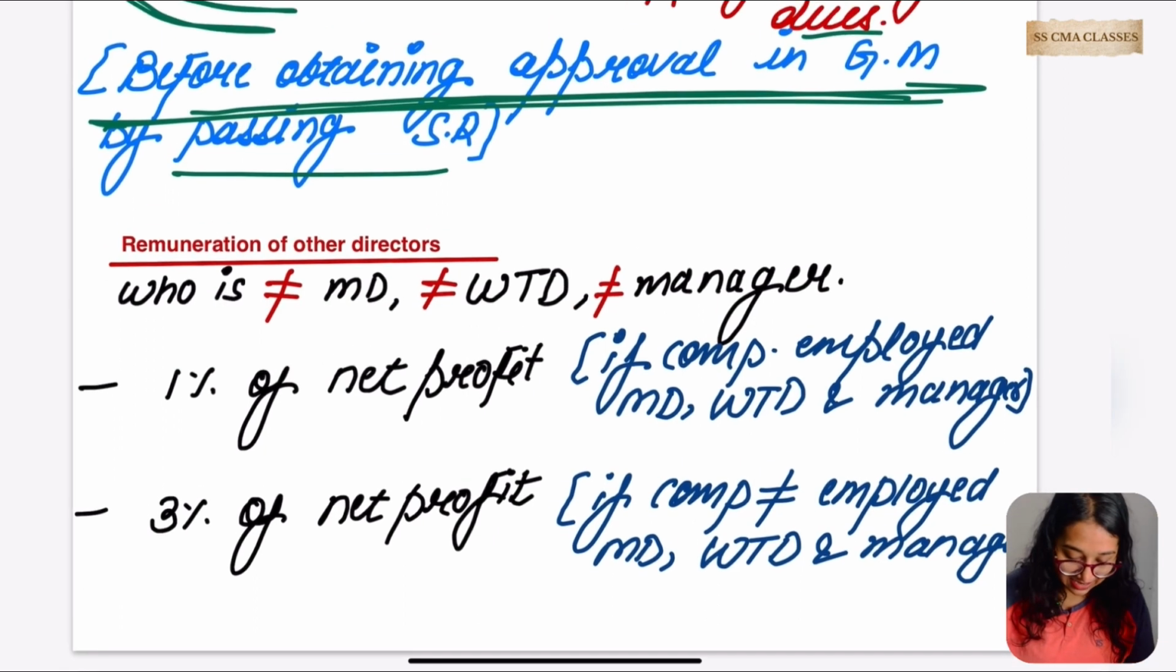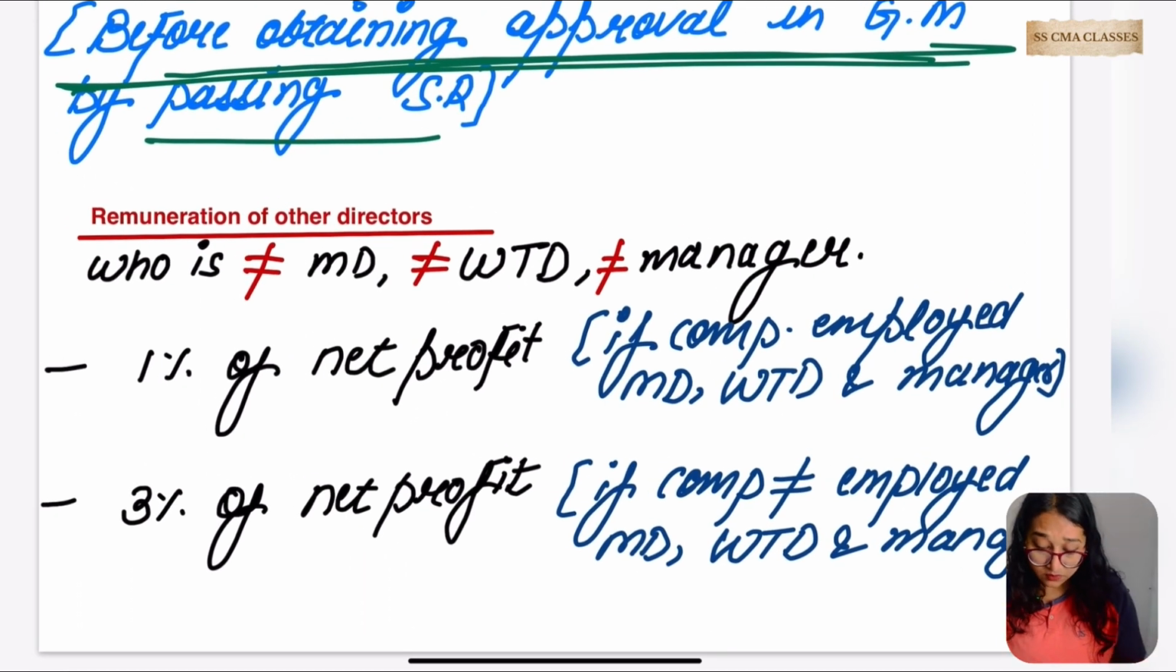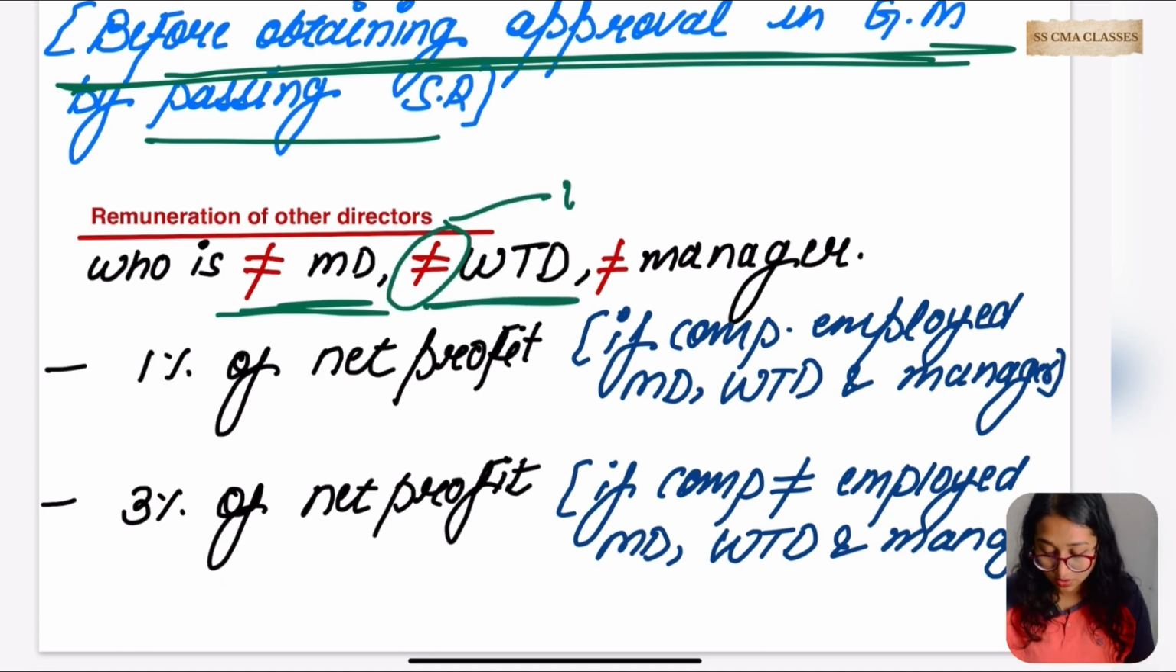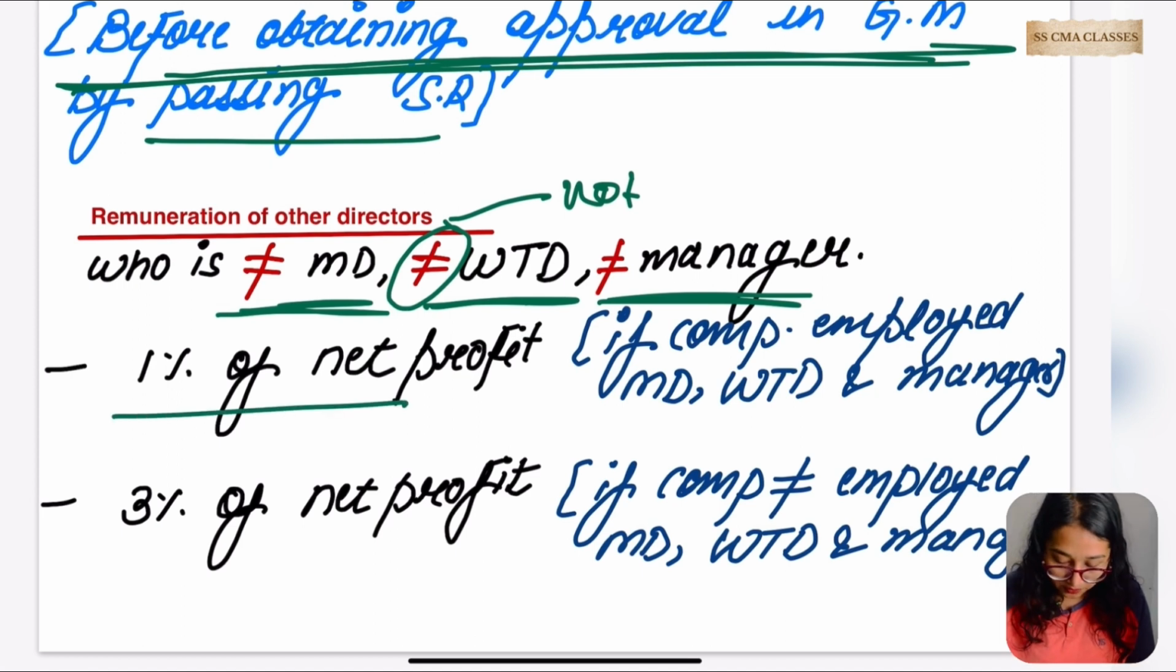Okay. Now, remuneration of other directors. So these were the things we mentioned: the remuneration paid to the manager, managing director and director. But what about the others? There would be other directors now. So let's go for it. Who is a director who is not a managing director? Take care. Who is not a managing director, who is not a full-time director, who is not a manager? In that case, it is a percentage of net profit.